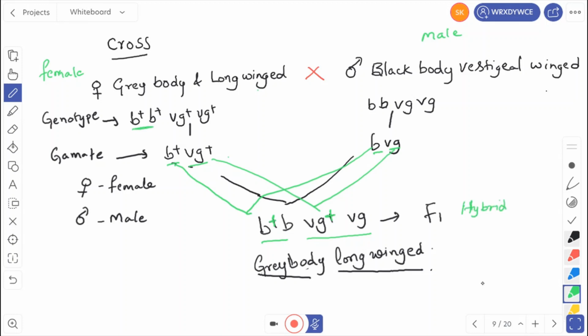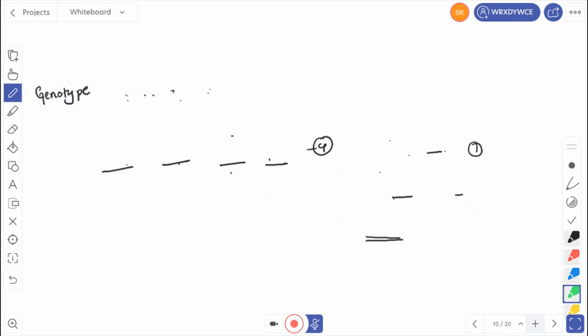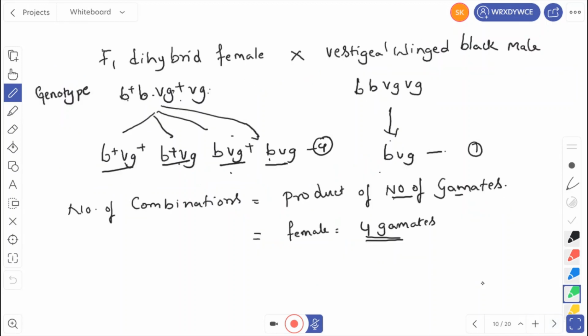So what is the F1 hybrid? Grey body, long winged. In the F1 hybrid, in the F1 generation, only the dominant characters are expressed. So grey bodied and long winged. Let us see now how we are going to do the next cross. So an F1 dihybrid female is crossed with a vestigial winged black male. This is the F1 dihybrid female, and this one is the vestigial winged black male.